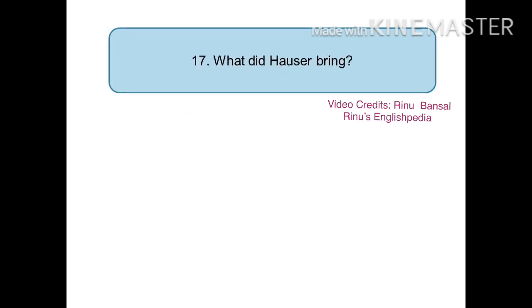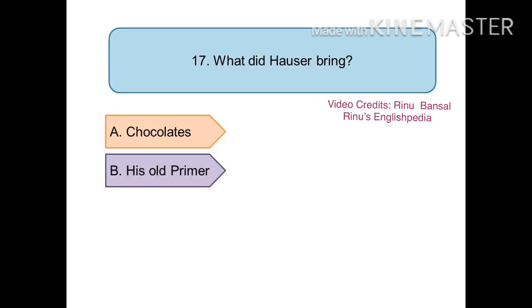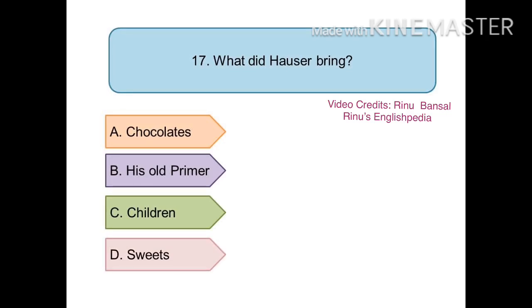Your 17th question is, what did Hauser bring? And your options are option A, chocolates, option B, his old primer, option C, the children, or option D, sweets. And the right answer is option B, his old primer. Primer means an old textbook.